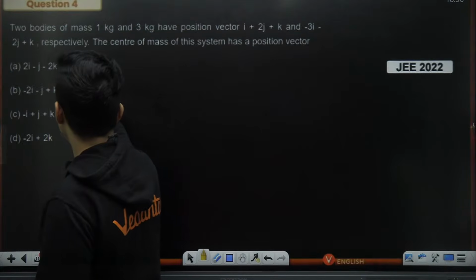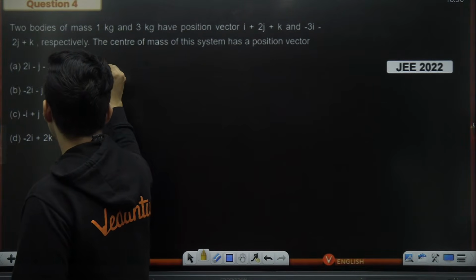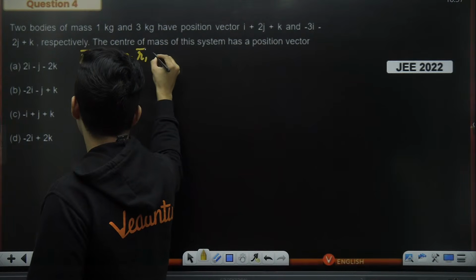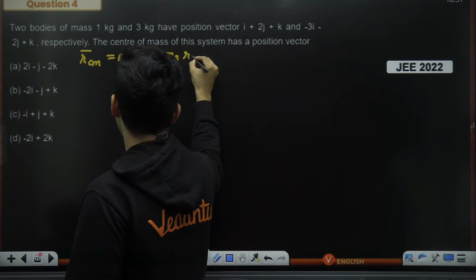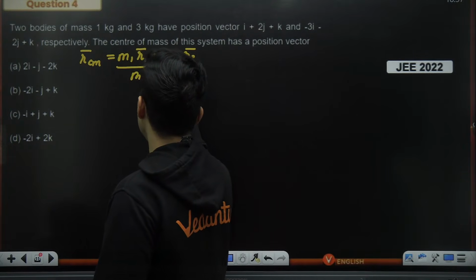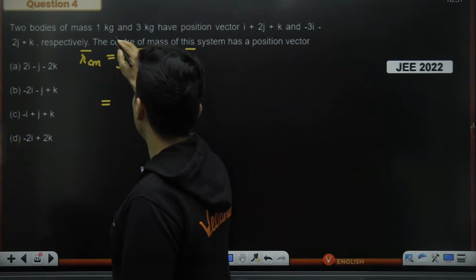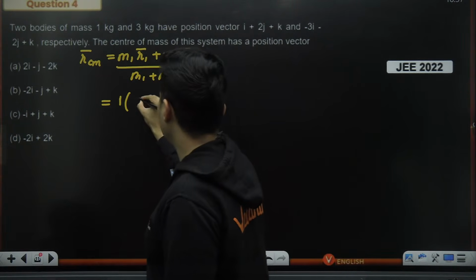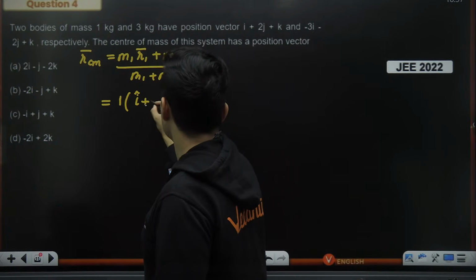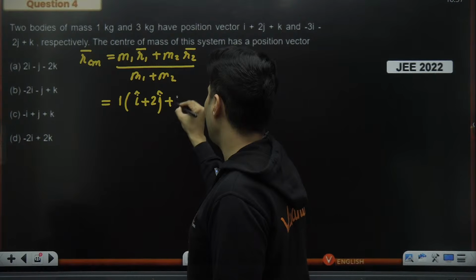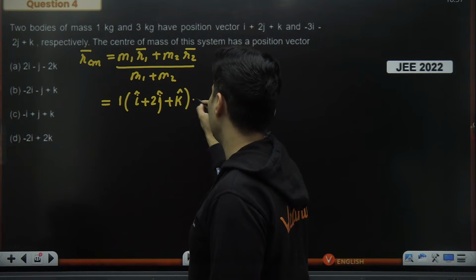So what I will do is I will write RCM bar will be M1 R1 bar plus M2 R2 bar, whole thing divided by M1 plus M2. Okay, what is the first mass? First mass is 1 kg. The positional vector is I cap plus 2 j cap plus k cap. As you can see, I am putting it one by one in front of you.